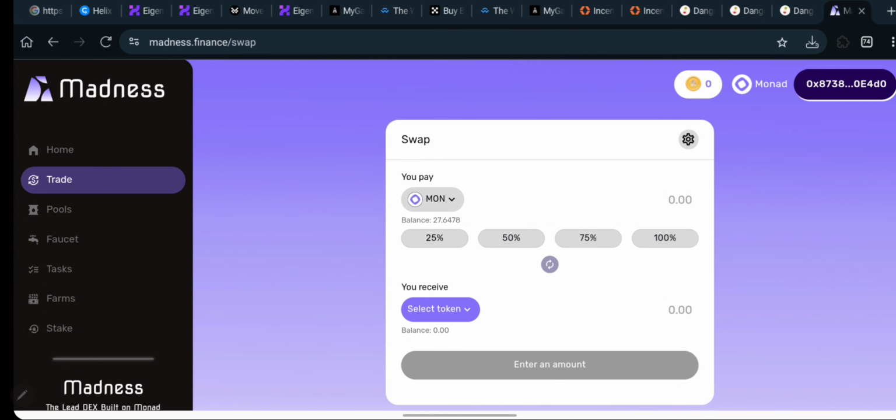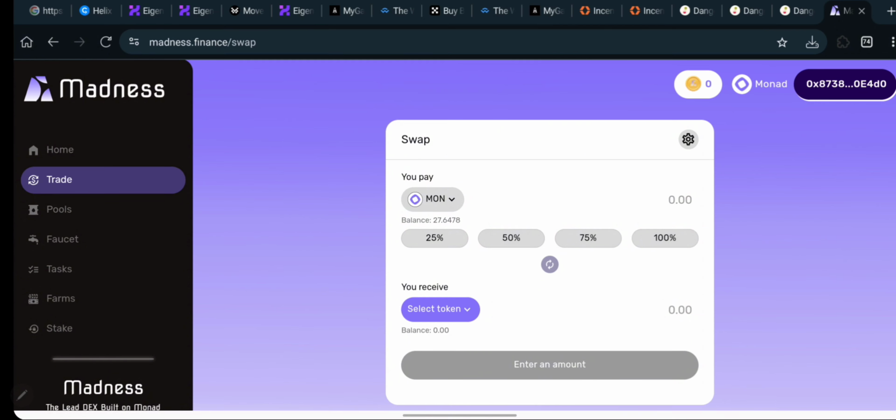So why are we calling this Monad-testnet Airdrop? The reason is because the transaction that you are going to be making right here is going to be qualifying you for two airdrops. The first is the madness.finance airdrop, and it is also going to be qualifying you to get more airdrop from the Monad-testnet.